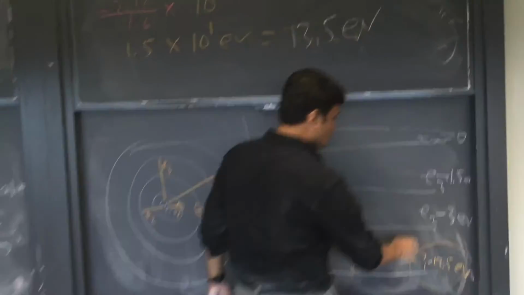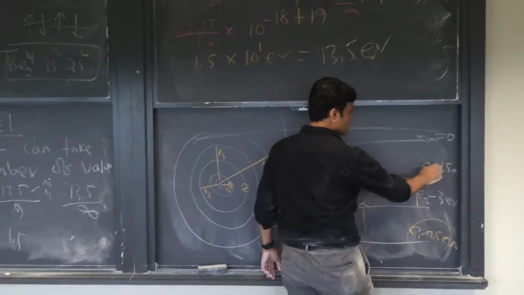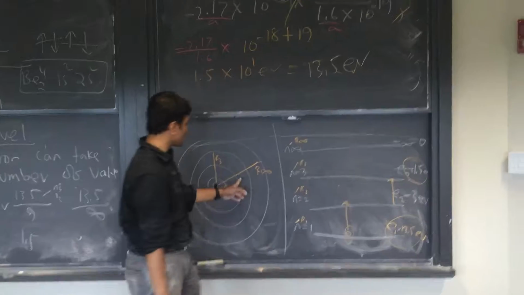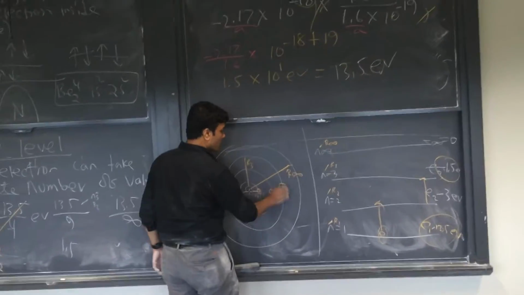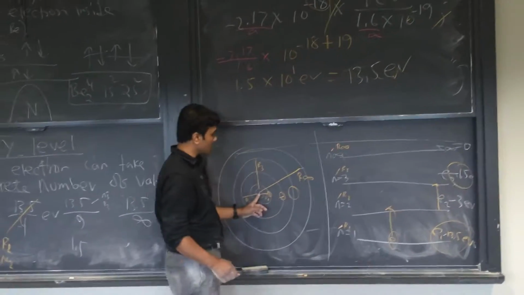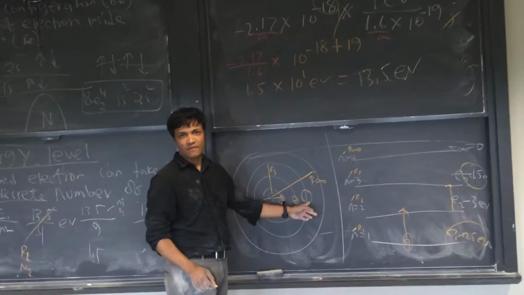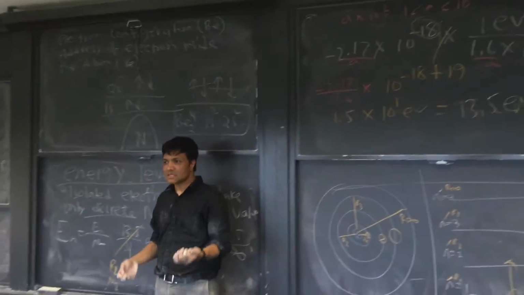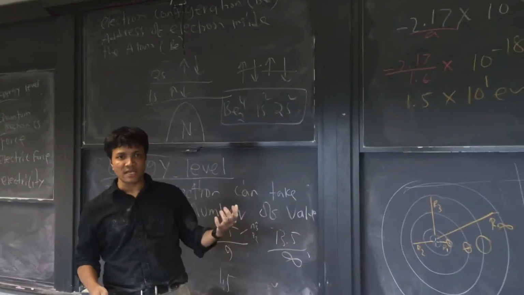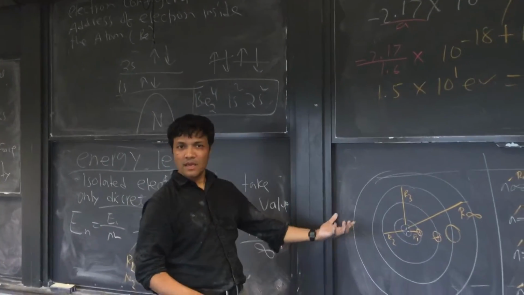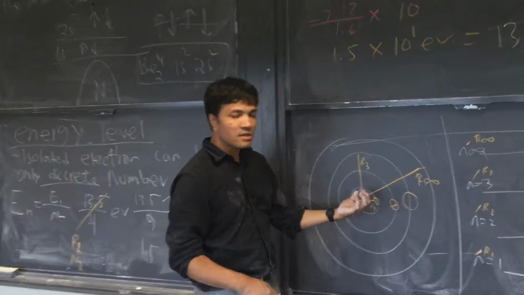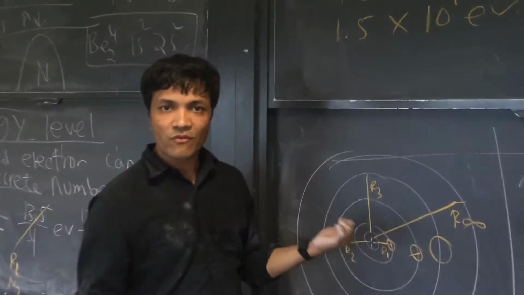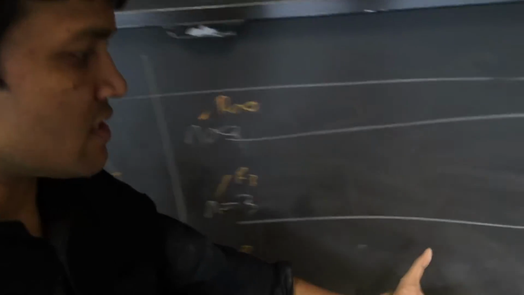Now what if the electron moves from here to here? Now this is 1.5. So if the electron moves here, the proton has even less control over it. Then all of a sudden the proton says, "What's going on? The electron is moving away from me." At one point, the proton says, "Wait a minute, why is the electron moving away? It's because the electron is gaining energy.